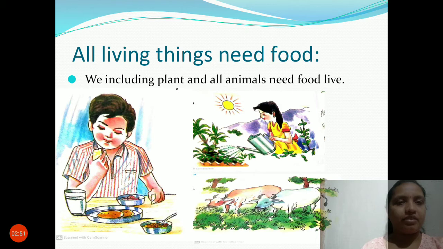Grass. Then plants. The girl is watering the plant and it will generate its own food using sunlight. So all living things need food to grow, to get energy, to stay alive. Without food, no living things.